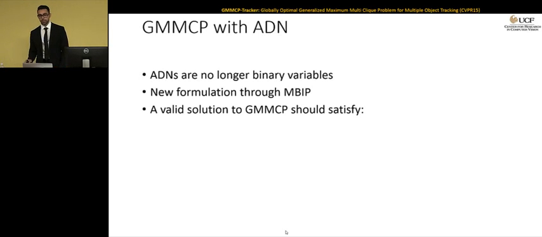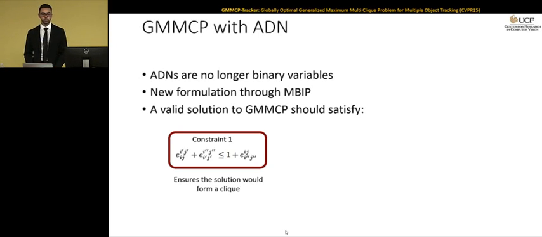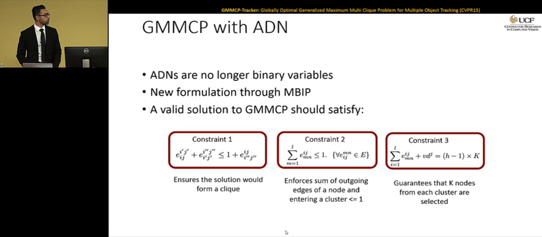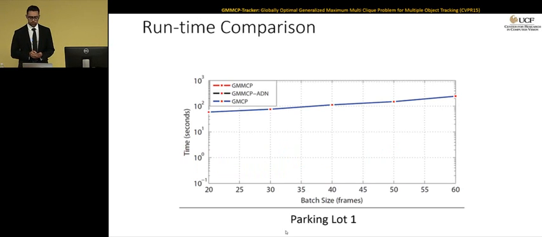The first constraint remained the same as the one that we had before, which ensures that the solution is going to form a clique. The second constraint is telling us that the sum of outgoing edges of a node and entering a cluster should be equal or less than 1. And the last constraint is ensuring that exactly k nodes from every cluster is selected. Now let's see how these dummy nodes help us with the runtime.